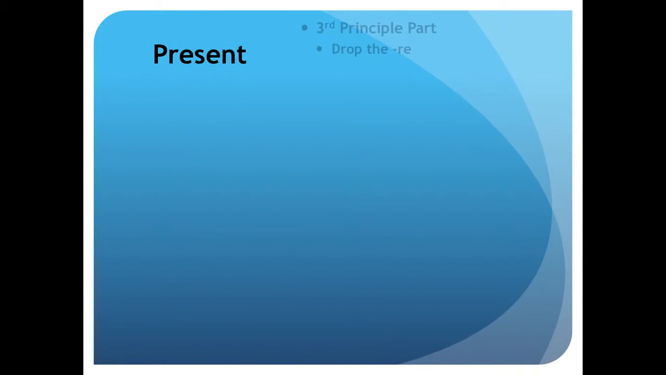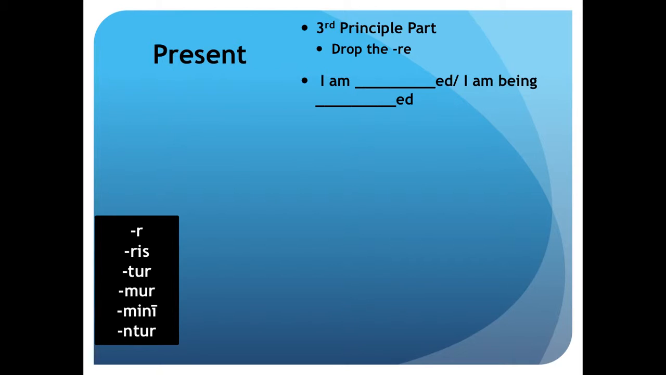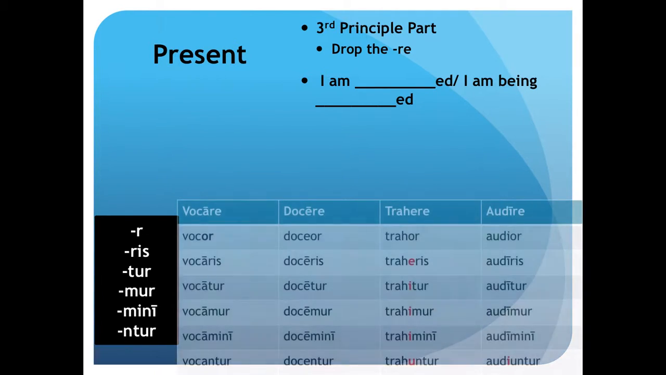Present. In order to create the present passive, you take the third principal part and drop the RE ending. It translates to "I am blanked" or "I am being blanked." Here are the endings: R, ris, ter, mer, mini, and enter.